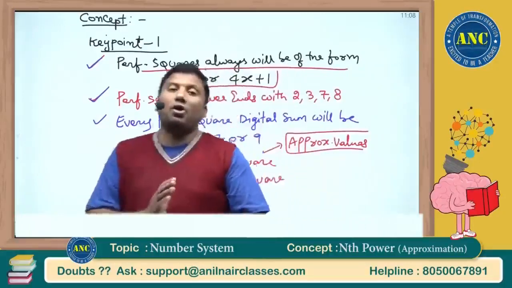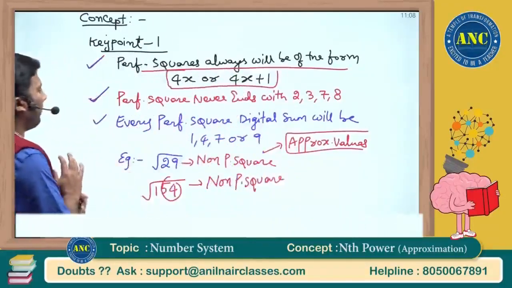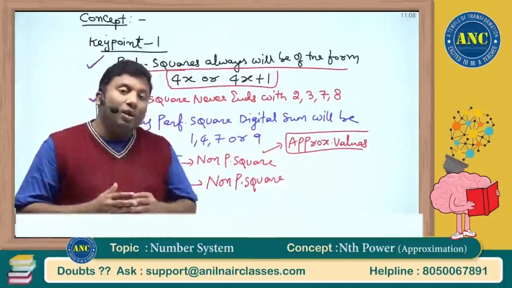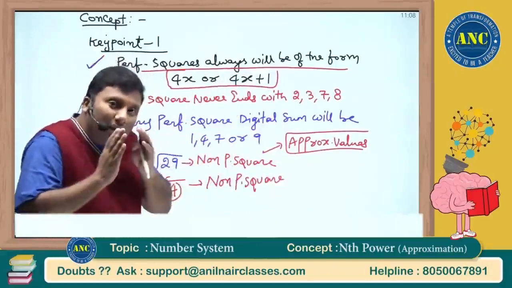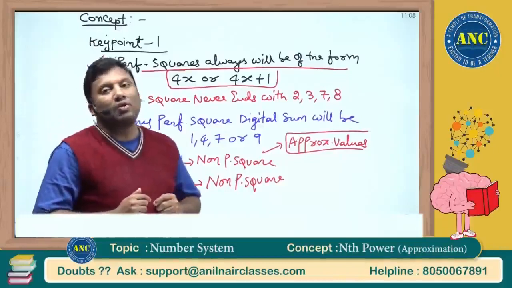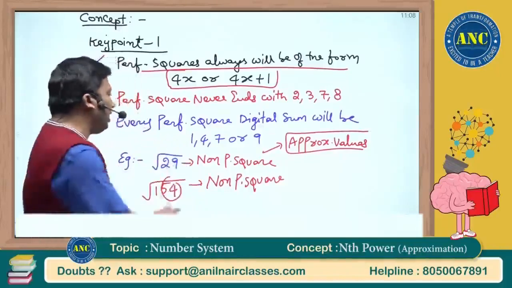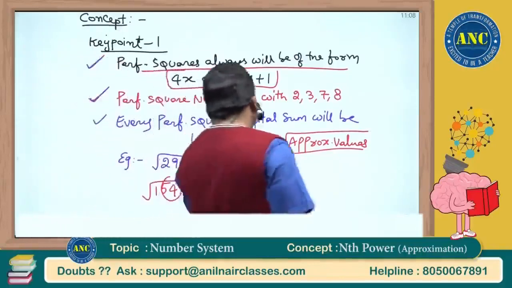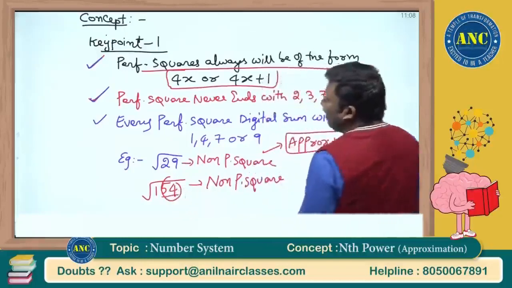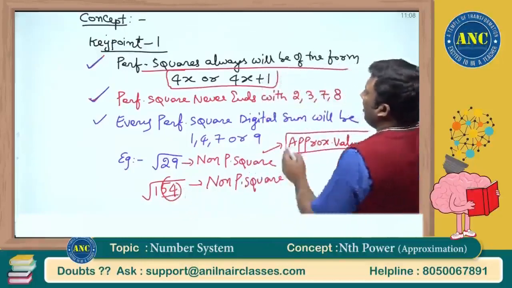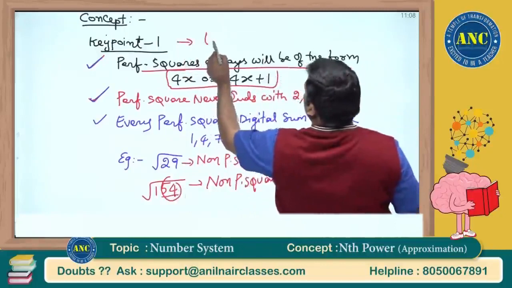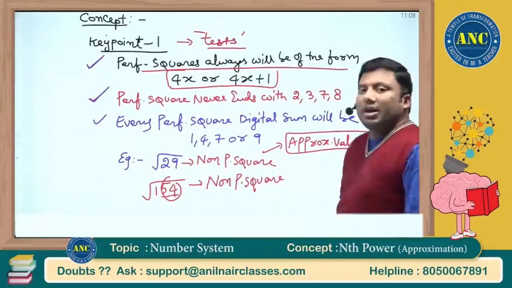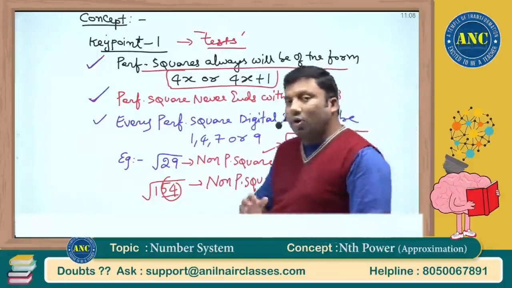How to find the approximate value of a non-perfect square? Square root of 29. 2 plus 9 is 11, 1 plus 1, it is 2. If the number is a perfect square, it should have digital sum 1, 4, 7 or 9. This digital sum is 2. This digital sum is 1, but it is not of the form 4k or 4k plus 1. These are the 3 tests that we need to conduct to check whether a number is a perfect square or not. I hope it is clear.